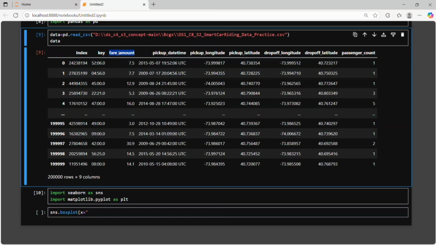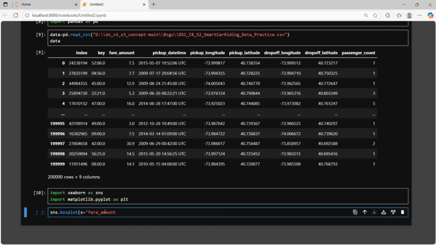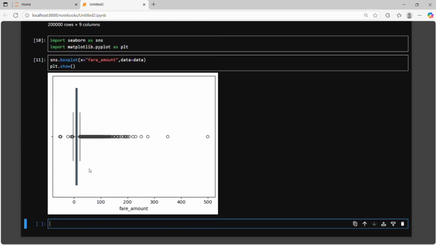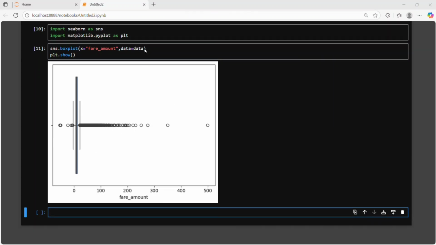So you can see in fare amount. We need a numerical column for checking outliers, and the data is basically all our data. As you can see here, the data has outliers, a lot of outliers present in the data. So we need to treat the outliers. As you can see, we use the IQR method here for treating outliers. The IQR method is basically the interquartile range.